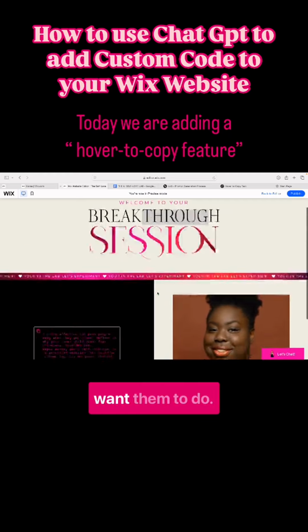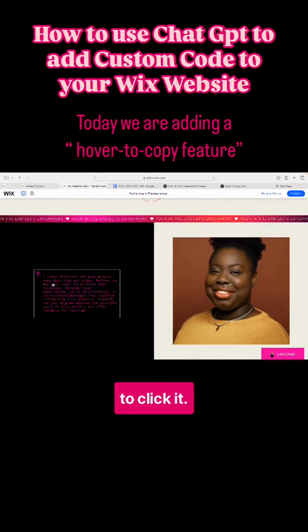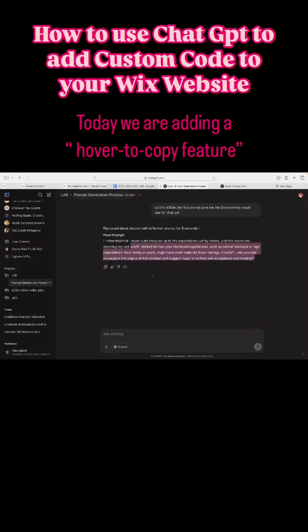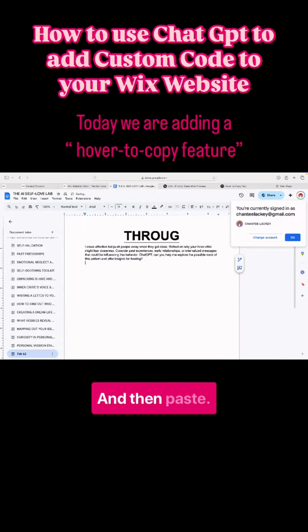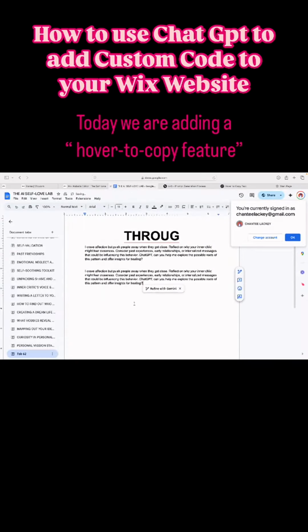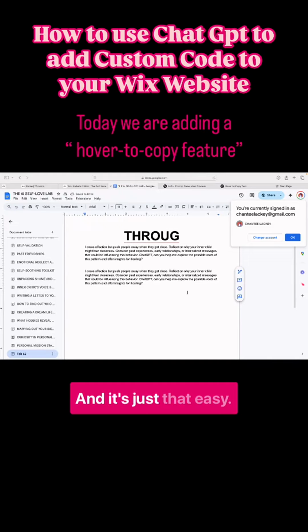So that's essentially what I wanted them to do. I wanted them to just be able to click it, click, and then paste. And it's just that easy.